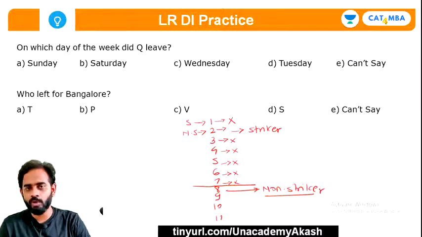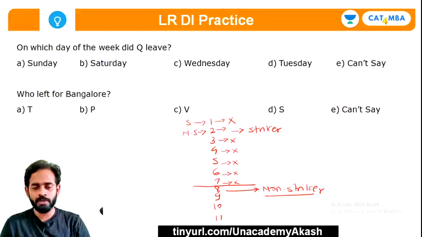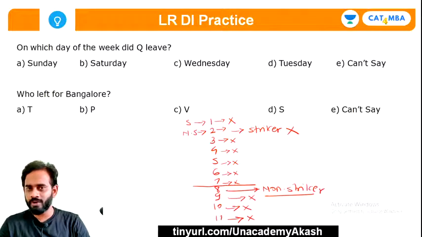Now only 4 balls are remaining, and because on every ball one of the batsmen is getting clean bowled, on this striker end, 1 ball, then 9 number batsman second ball, 10 number batsman third ball, 11 number batsman fourth ball. I believe all of you have understood this. So only the 8 number batsman is still not out in this question.